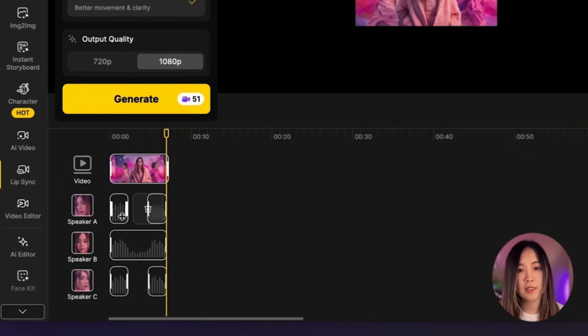So the pattern here is this part they all sing together, and this part only this one sings, and then they sing together again. Once we're happy, we can click generate.